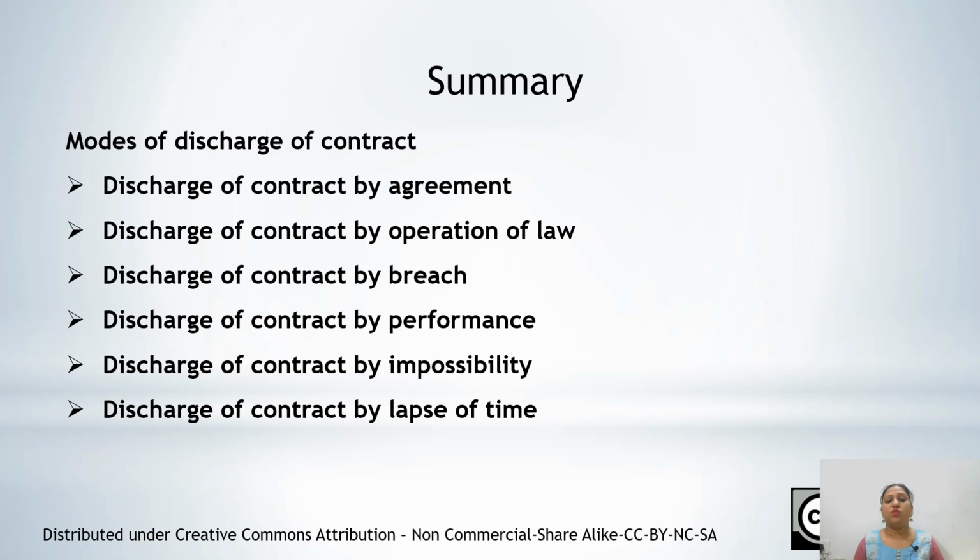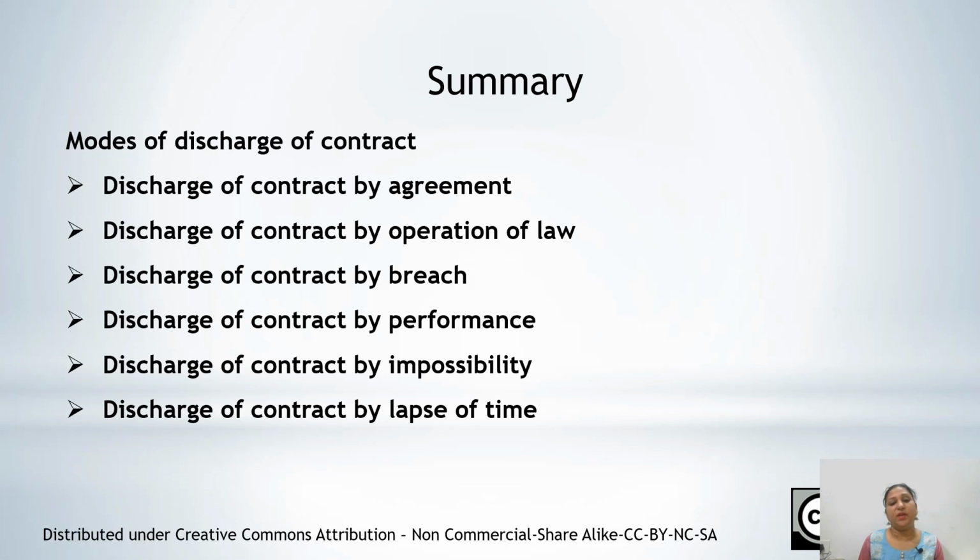Next is discharge of contract by impossibility. Sometimes, due to some reasons, the contract becomes impossible to perform. That may be initial impossibility or subsequent impossibility. Initial impossibility means that when the contract was made, the reason for impossibility was present even at that time; the parties may or may not know that.